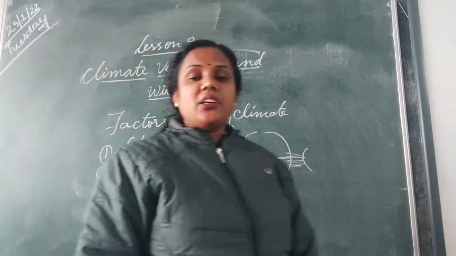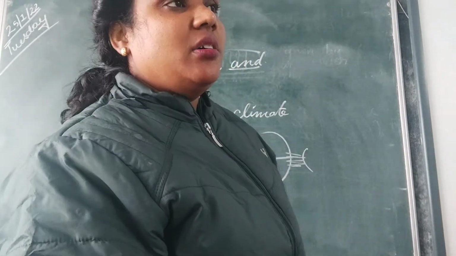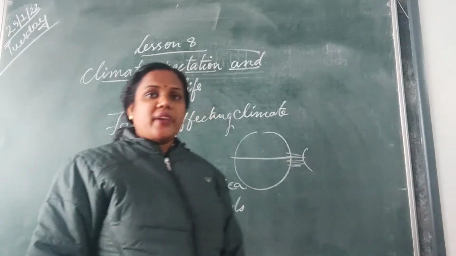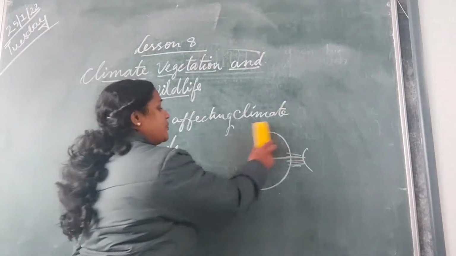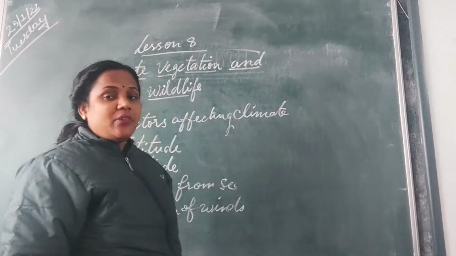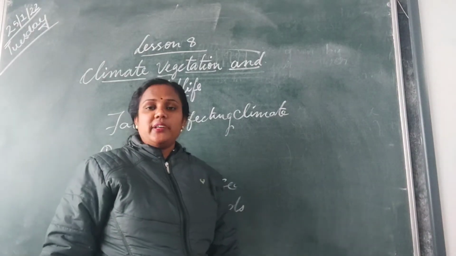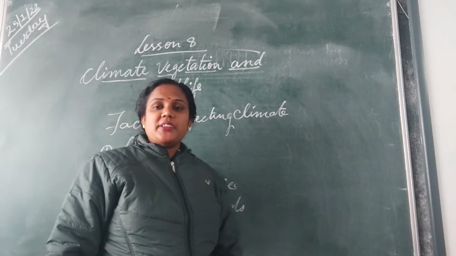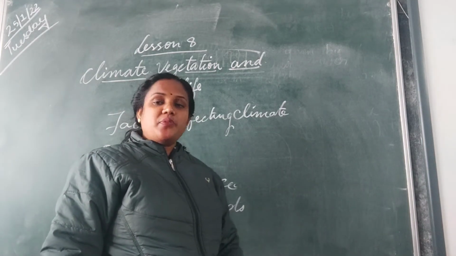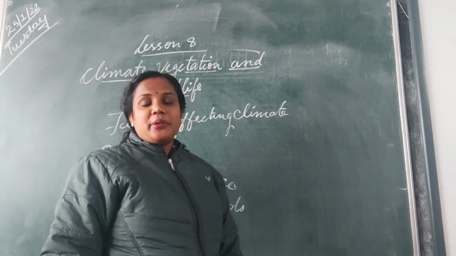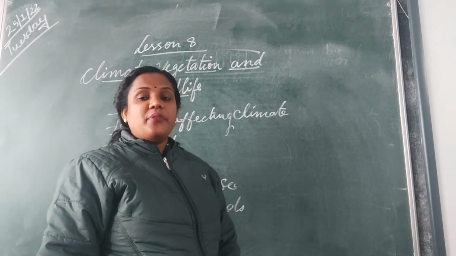But before learning about each climate in India that we face, first we have to know why there is a different type of climate in different areas. We do not have one type of climate all over India. It's not that whatever climate is experienced here in UP is all over India. No, it is different. Okay? So climate is different in every part.